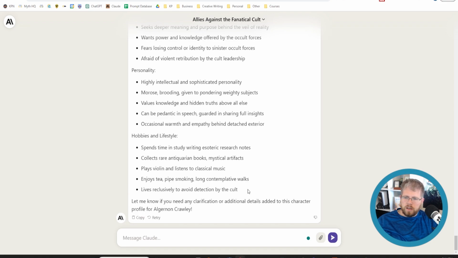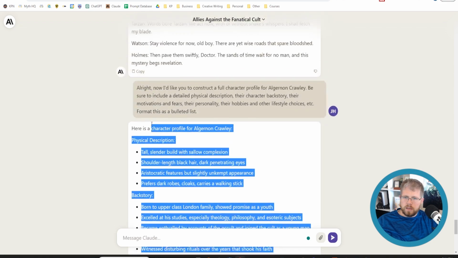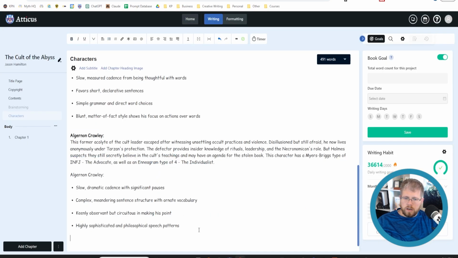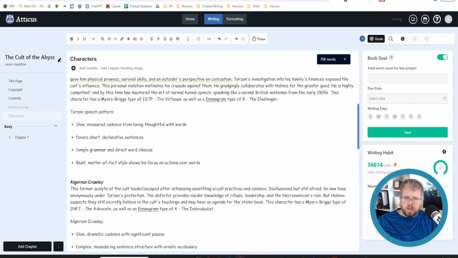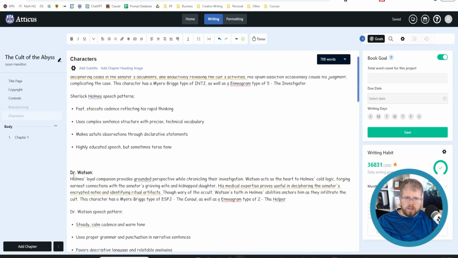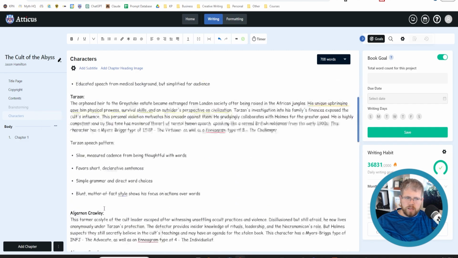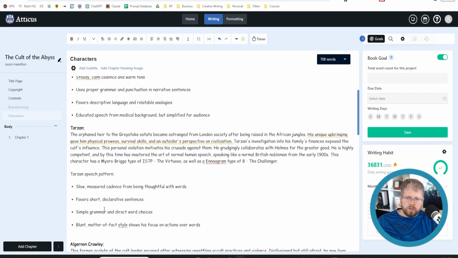So I'm just going to copy this and include it here under Algernon Crawley. I could add more on these others, but I actually don't think I need to add anything for Sherlock, Watson, or Tarzan, because the AI already knows a lot about these characters. So we'll just leave it at that.